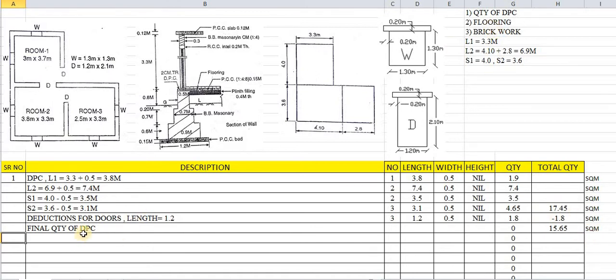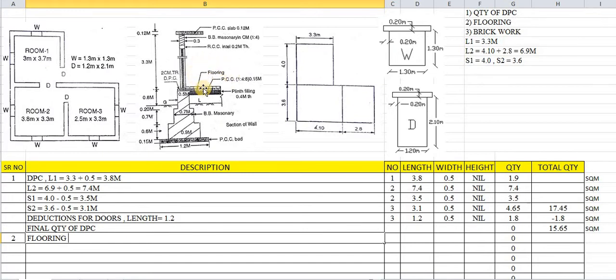What is next? The next quantity is flooring. So we will have the next serial number as flooring, and the quantity of flooring. While calculating the quantity of flooring, we have to see the section from which point flooring is to be considered. We have to read the section properly.